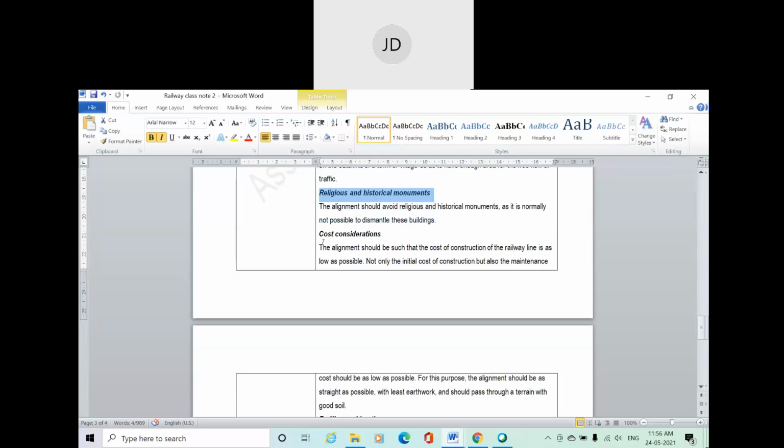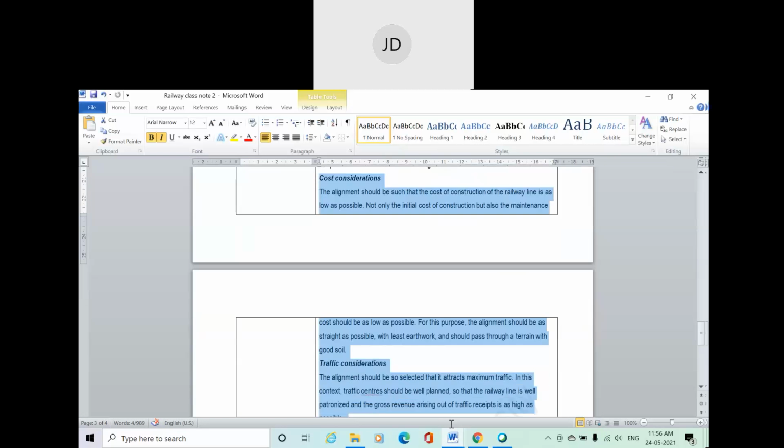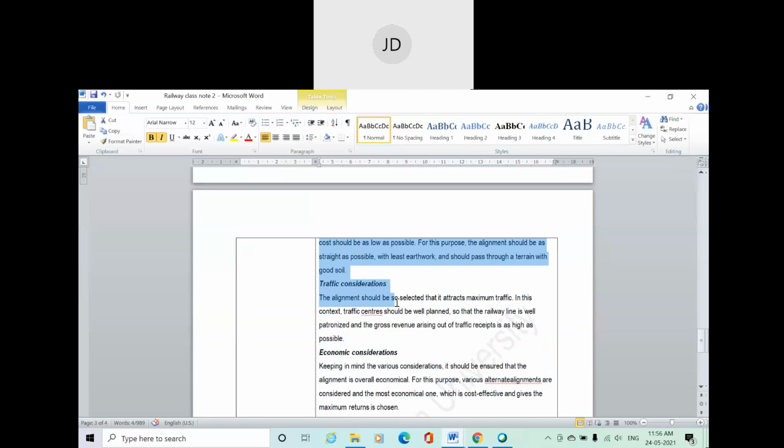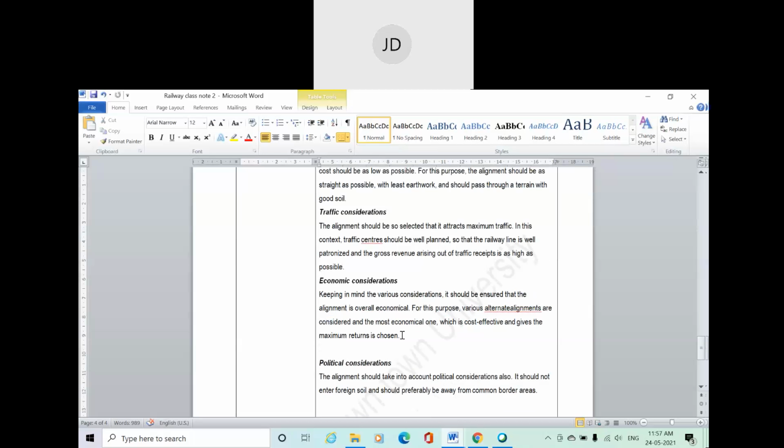Cost consideration is already mentioned, right? Then the traffic consideration: the alignment should be selected so that it attracts maximum traffic. This is also very important. You are not going to lay your railway line in an area where nobody lives, so it basically depends on the possible traffic also. The alignment should be selected so that it attracts maximum traffic. Economical consideration is also very important.